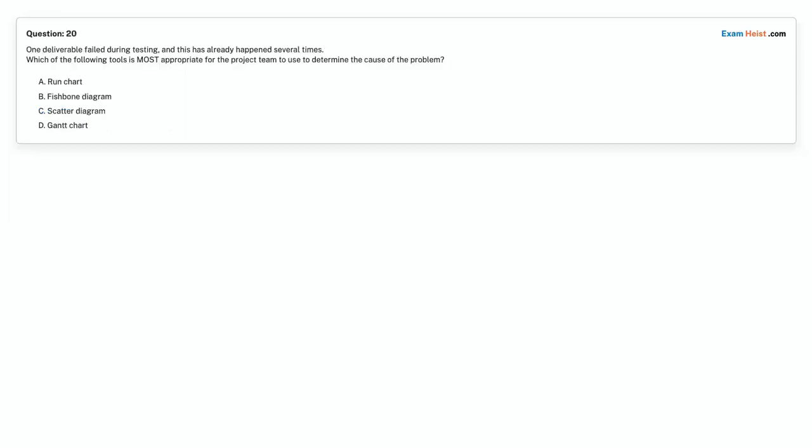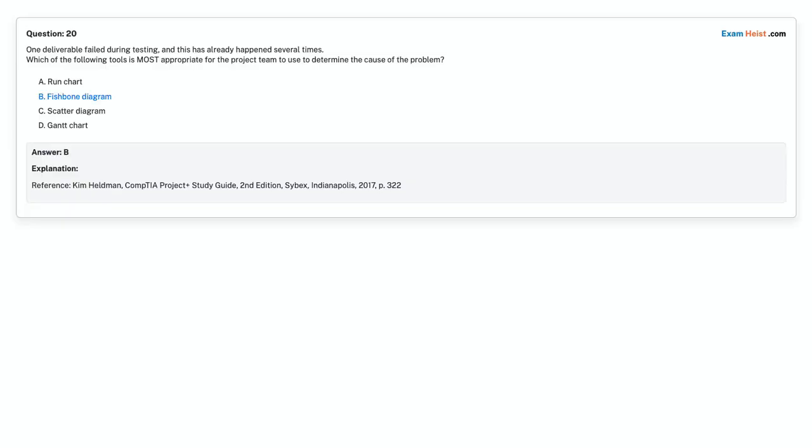Question 20. One deliverable failed during testing, and this has already happened several times. Which of the following tools is most appropriate for the project team to use to determine the cause of a problem? Option A. Run chart. Option B. Fishbone diagram. Option C. Scatter diagram. Option D. Gantt chart. Choose the correct answer. Correct answer is Option B.